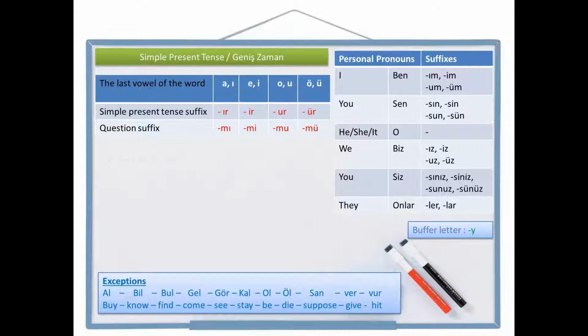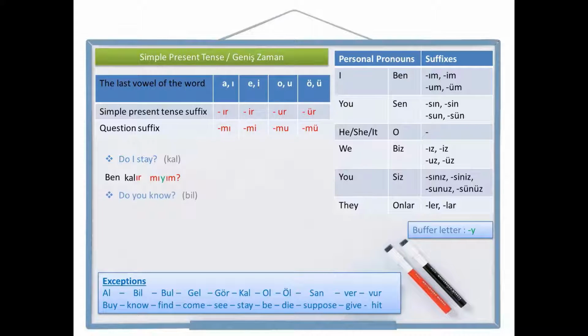Okay, let's start now. Do I stay? Stay is kal. Let's write I stay first. I, ben, stay, kal. Simple present tense suffix, kalır. As you see, it is not ar, it is ır this time. All right, let's leave a space and write the question suffix. And to the end, all the time, personal pronoun suffix. Two vowels cannot be together. Let's add the buffer letter. Ben kalır mıyım? Do I stay? Ben kalır mıyım?